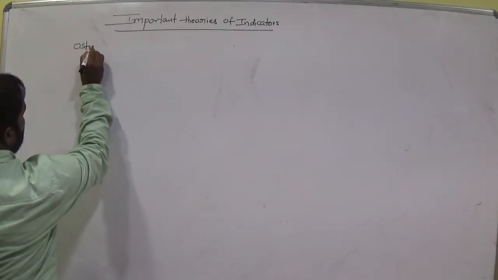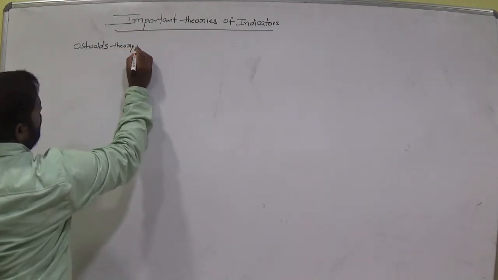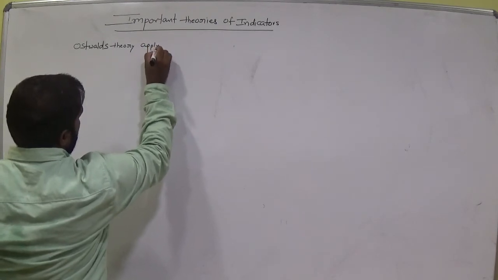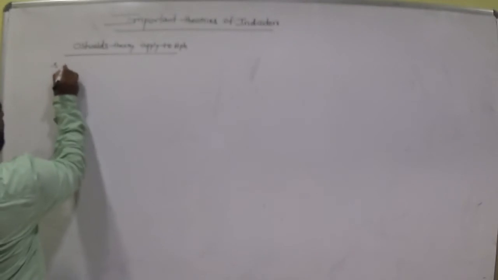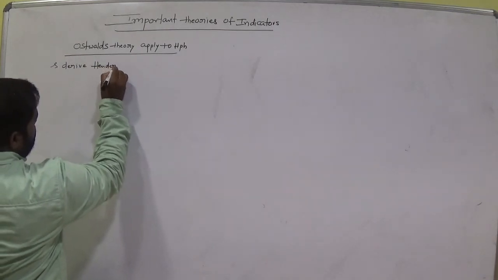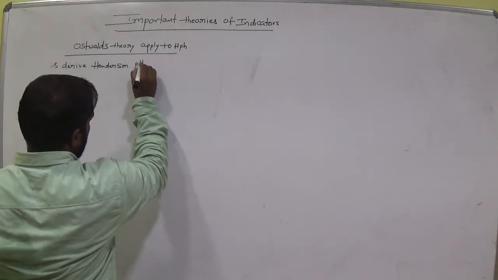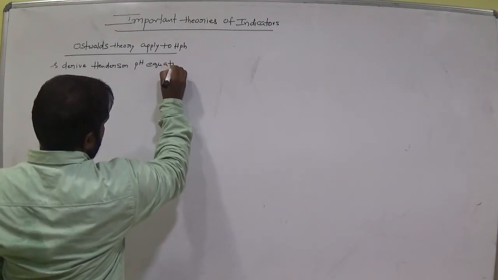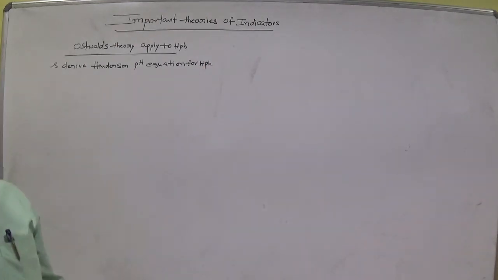So now, apply Ostwald's theory to the phenolphthalein indicator and derive the Henderson pH equation for HPh. Okay, is it clear, all of you?